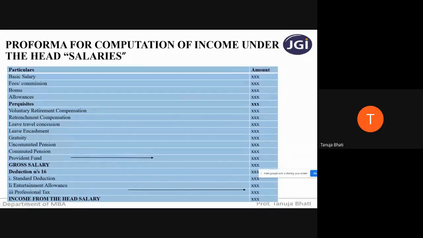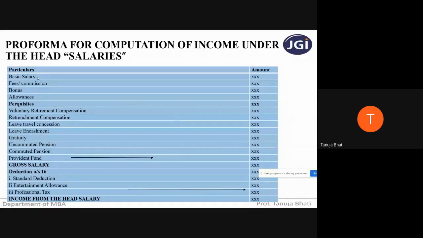When you add all this, you get gross salary, and there are deductions under gross salary given under section 16. That is the standard deduction, a flat 50,000 given to everyone. Entertainment allowance deduction is given only and only to government employees. And professional tax, if it is paid by the employer as well as the employee, whatever amount is paid, you will get as a deduction, but only if the professional tax has actually been paid. Next, when you deduct all this, you get income from the head salaries.